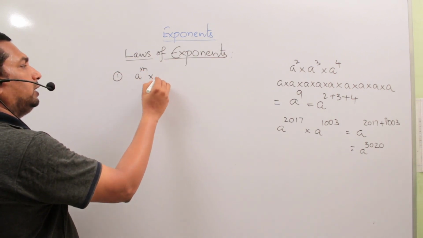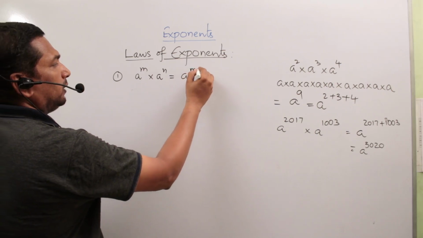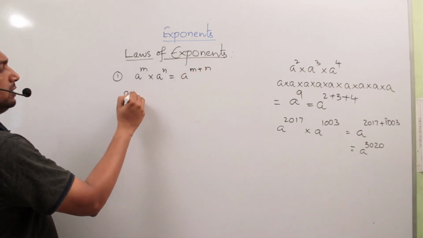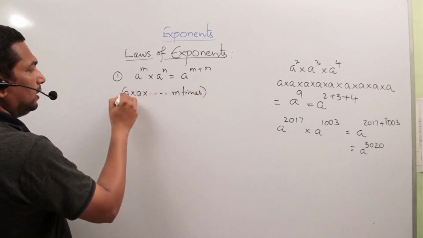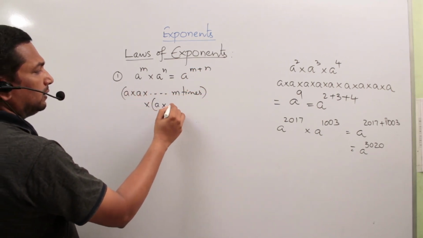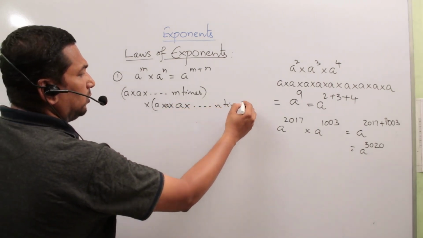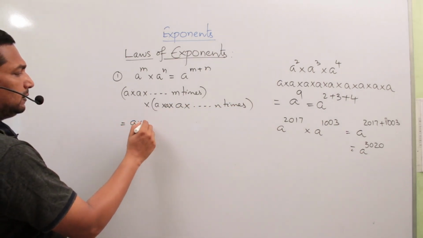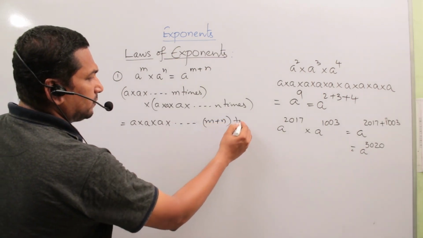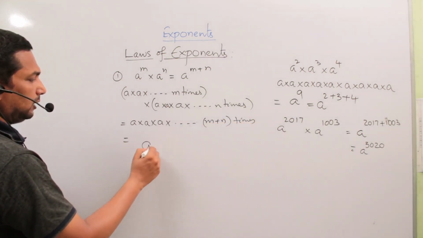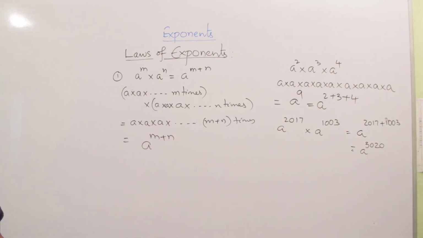A to the power of m into a to the power of n is a to the power of m plus n. It means a is multiplied by itself m times, and then a is multiplied by itself n times. So in total how many times is it multiplied? Yes, m plus n times. So that is a to the power of m plus n. That is the first law of exponents.